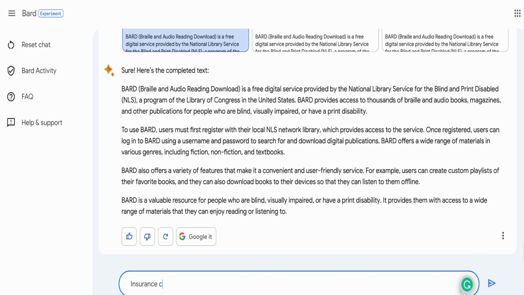Insurance, tell me which websites are ranking in the top 10 for insurance company in Spain in Google. So this will give me a list.